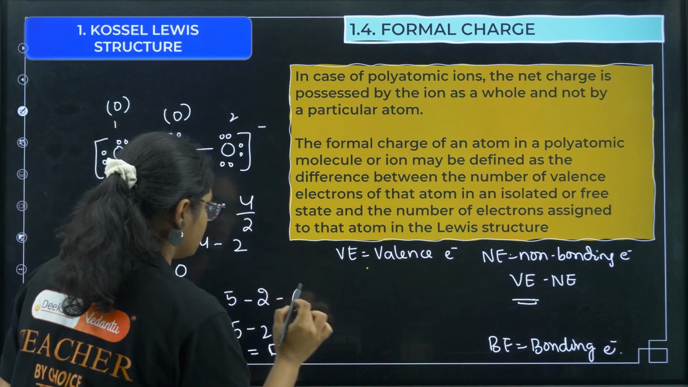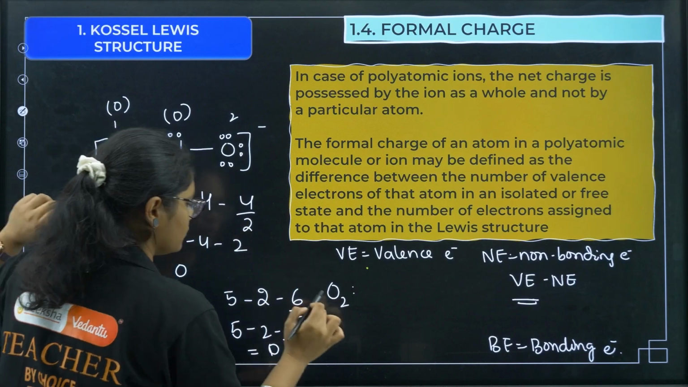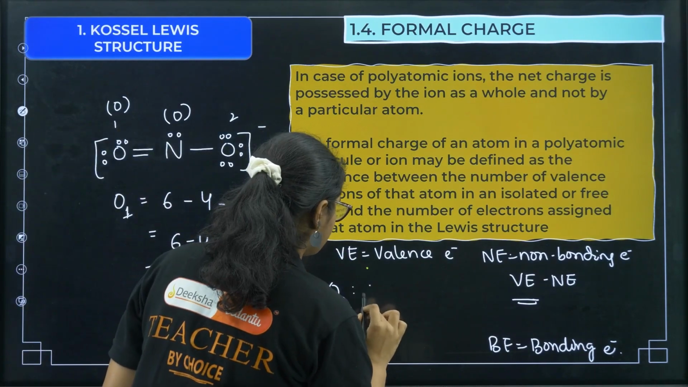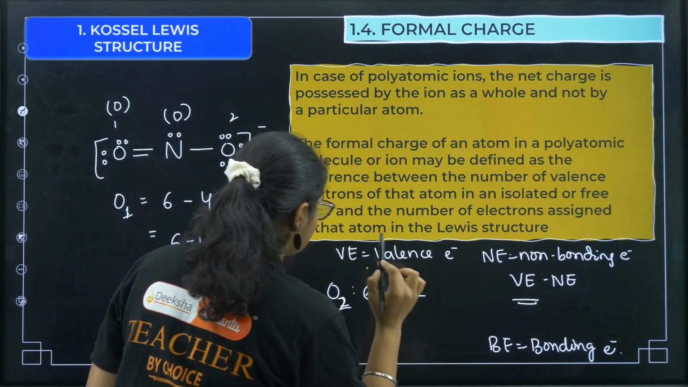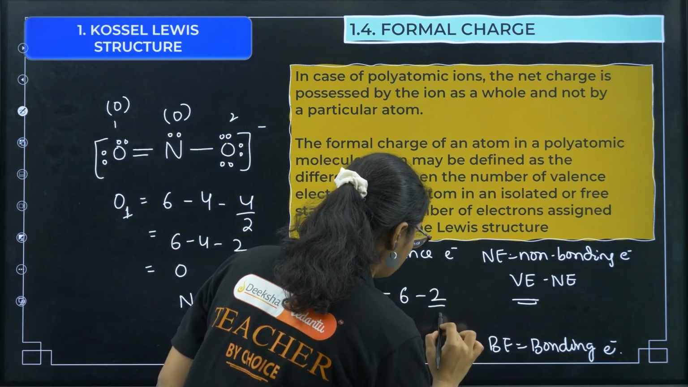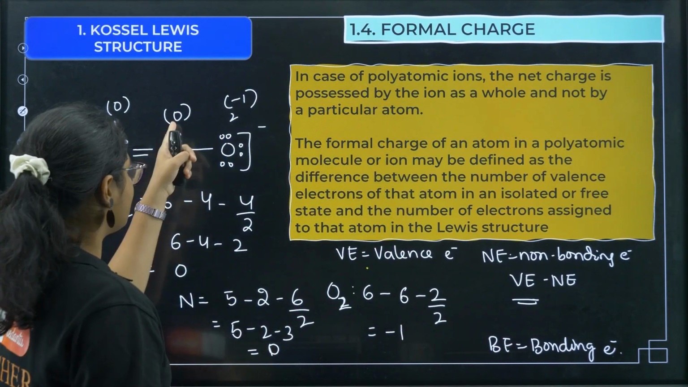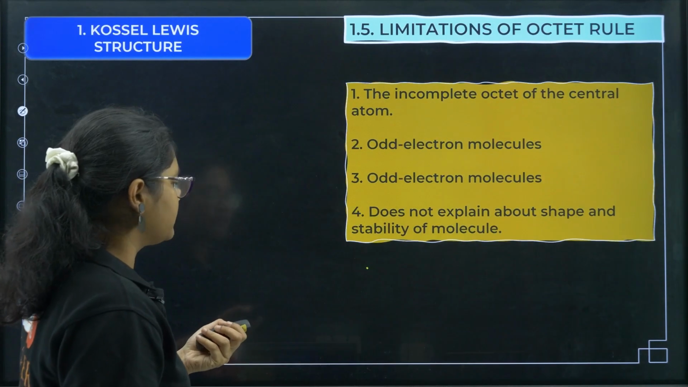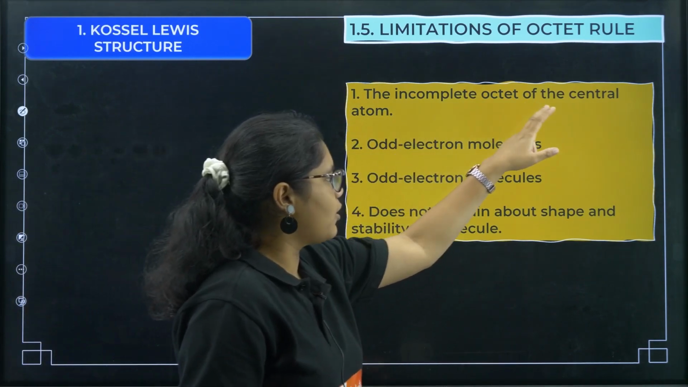Now this oxygen, if I want to calculate, I'm writing O1 and O2. O2 is the designation for this oxygen. Here the total valence electrons is 6, minus non-bonding electrons is 1 2 3 4 5 6, minus the number of bonding electrons by 2. 2 is the bonding electrons divided by 2, so we get minus 1. So this oxygen has a charge of -1. If you add all these charges, you will get the total charge of the compound. Clear? Now we can go to the octet rule and its limitations. The octet rule limitation is the incomplete octet of the central atom.